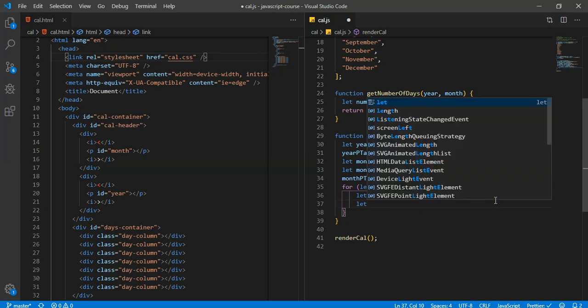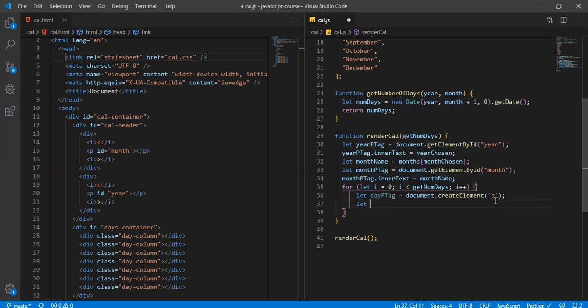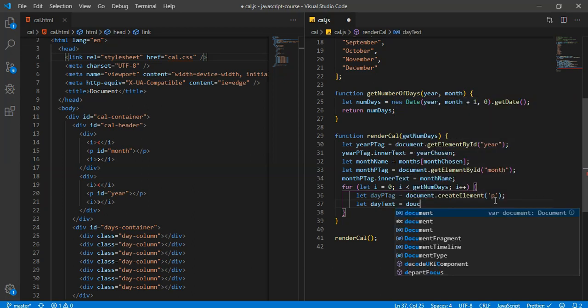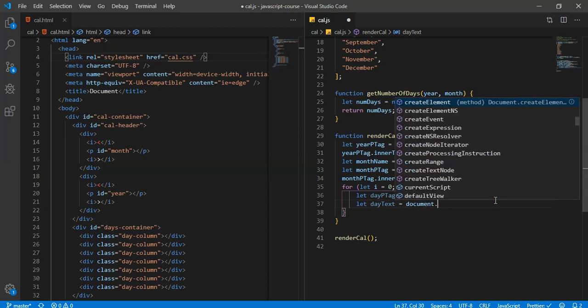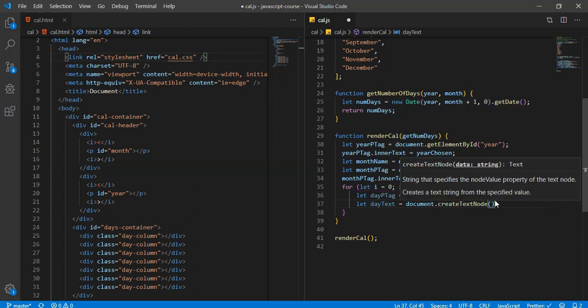And then we're going to say let day text equals document.createTextNode, I believe it is. Yeah, there we go. And we're just going to use i.toString.